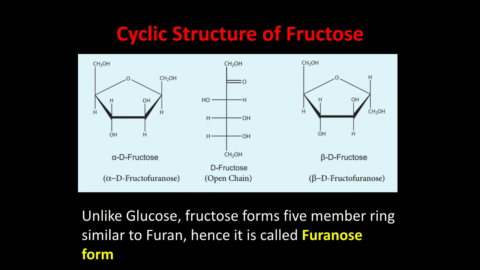Now, like glucose, fructose also forms a cyclic structure. But unlike glucose, it forms a five-membered ring similar to furan. Hence, it is called the furanose form. Already we saw that the cyclic structure of glucose is the pyranose form, but the cyclic structure of fructose is the furanose form because it has a furan-like structure.